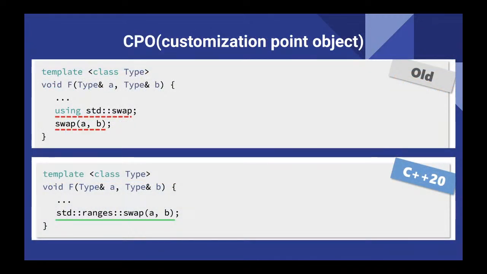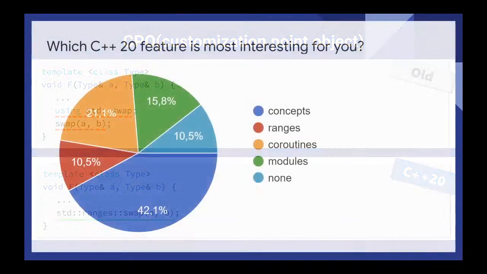CPO, this is a customization point object. The top one is the old way: using std swap, and after we define this namespace, eventually we can use swap. But now we can just write std ranges swap. We can make the line simpler.